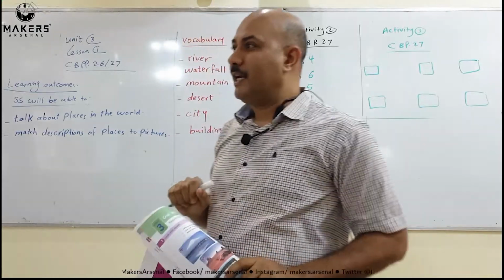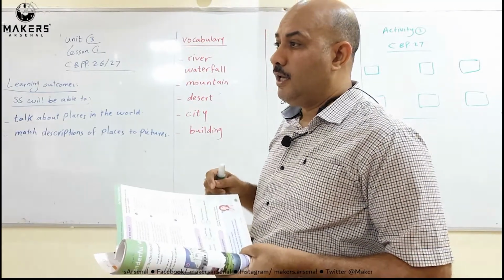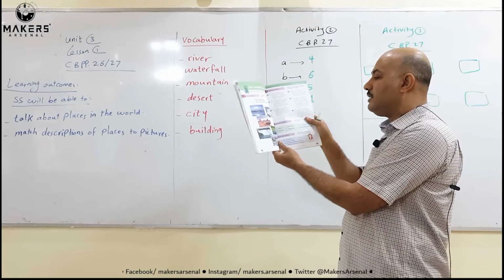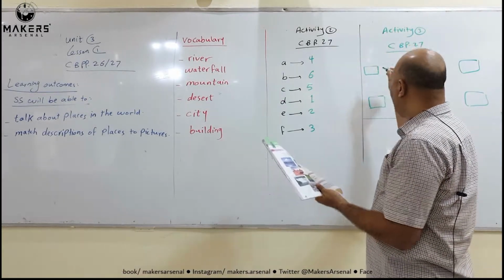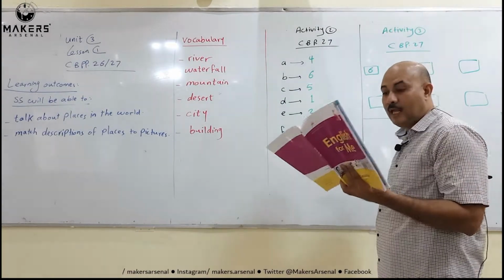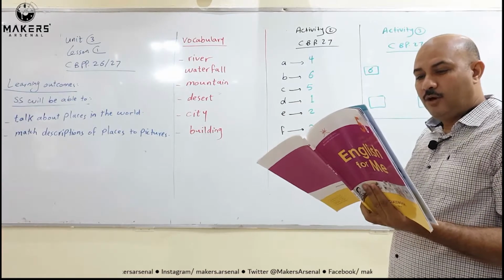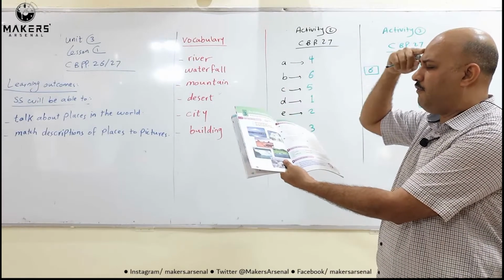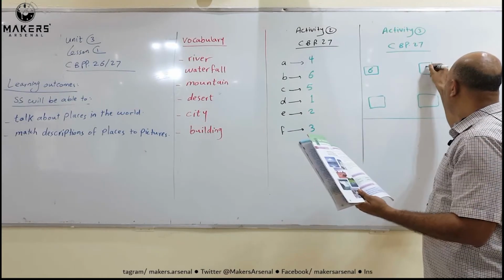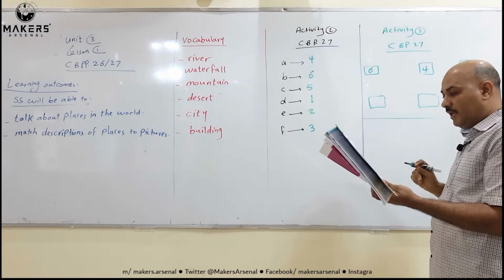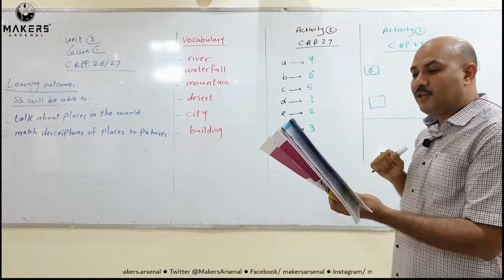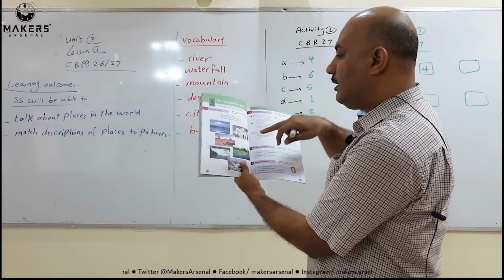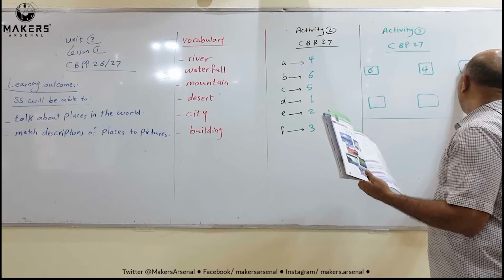If I say Muscat, which picture is Muscat, teacher? Look here please, which picture? Number 6. Thank you. So you write number 6 here. What about the River Nile? Oh teacher, look at the pictures on page 26. Picture 4, yes, thank you. Picture 4 is about the River Nile. What about the Arizona Desert? The Arizona Desert here on page 26, oh yes teacher, number 3.